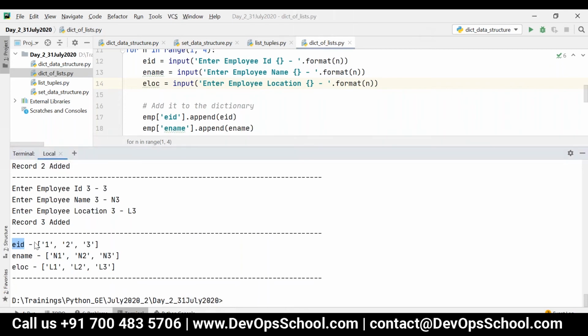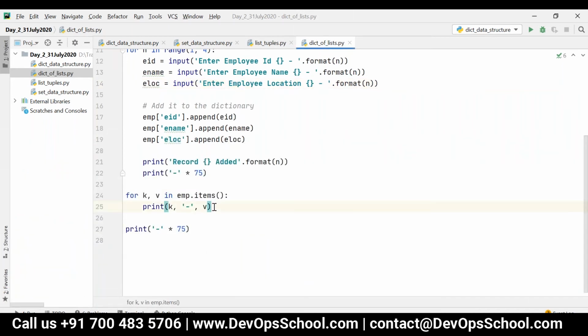Okay, so now we have EID. It's a list of employee IDs, and then ename, list of names, and then ELOC, list of locations. So now if you see the first record, it's all index 0. If you see the second record, it's all index 1. If you want to see the third record, it is nothing but index 2. So if I want to display all the records, one after another,